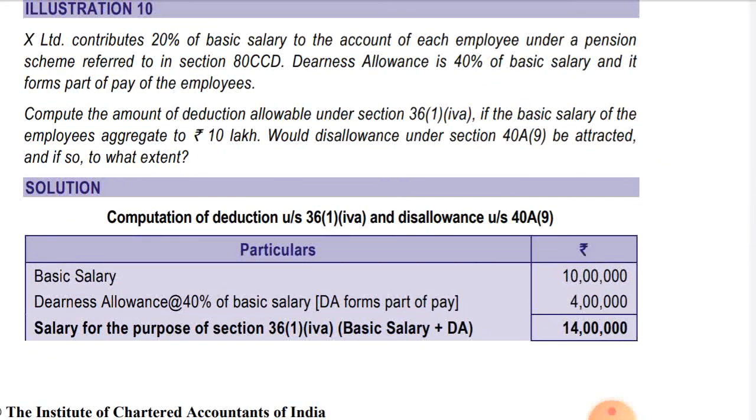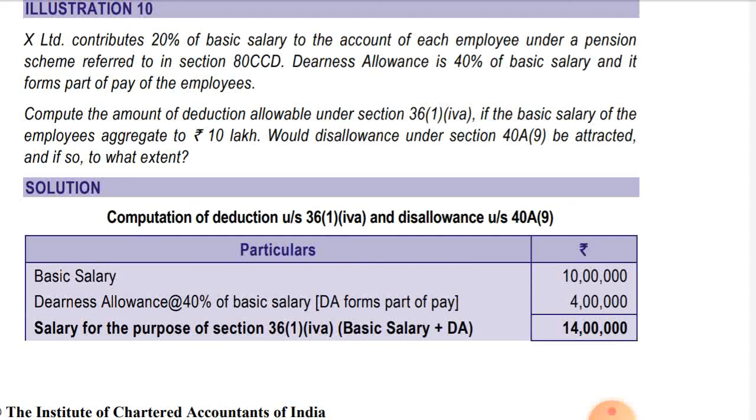So as we all know, deduction allowed to the employer is subject to a limit: the actual amount contributed by the employer, or 10% of the salary. In salary we will take basic and DA. So the actual amount contributed or 10% of salary, whichever is lower, will be allowed as a deduction under section 36(1)(iva), and any excess amount paid by the employer will be disallowed and he will not get the deduction. So let's see the computation of deduction under section 36(1)(iva) and disallowance under section 40(a)(ii).